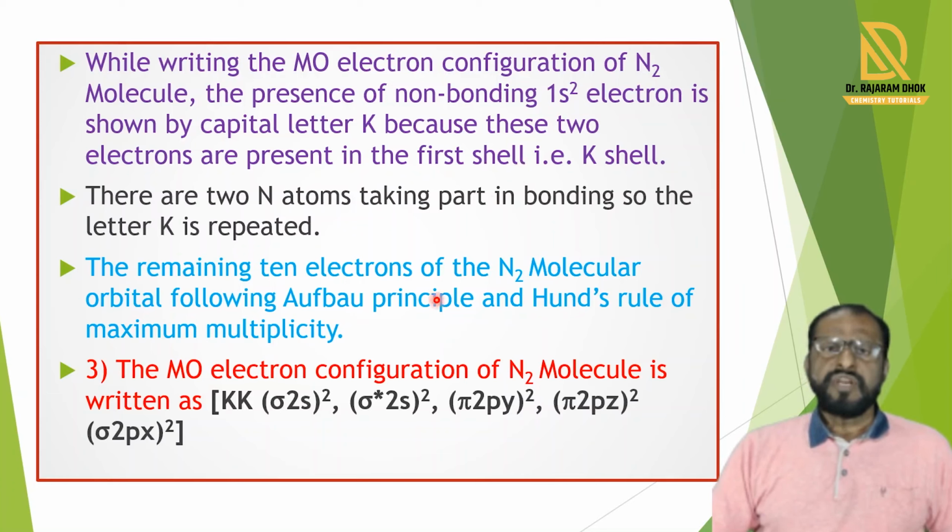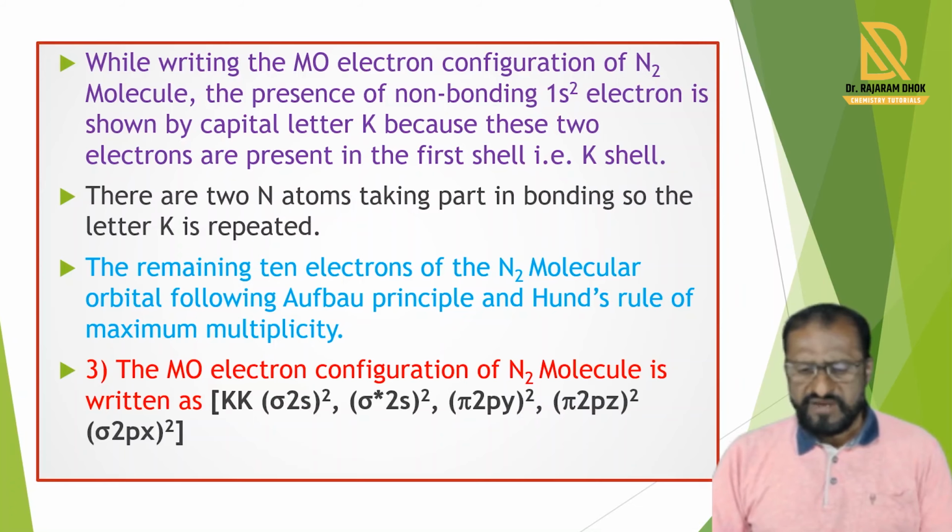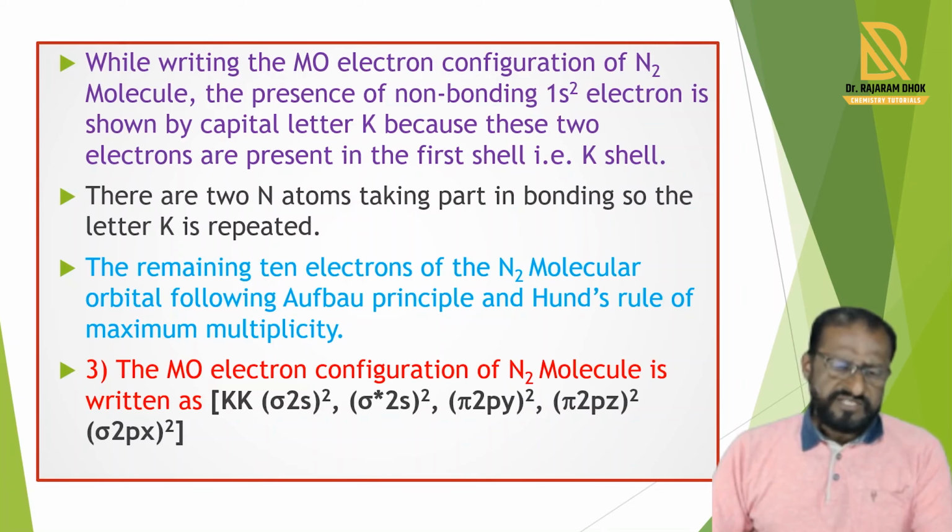The remaining 10 electrons follow the Aufbau principle, Hund's rule of maximum multiplicity, and fill as seen in this diagram. So the MO electronic configuration of N2 is KK sigma 2s2, sigma star 2s2, pi 2py2, pi 2pz2, and sigma 2px2.